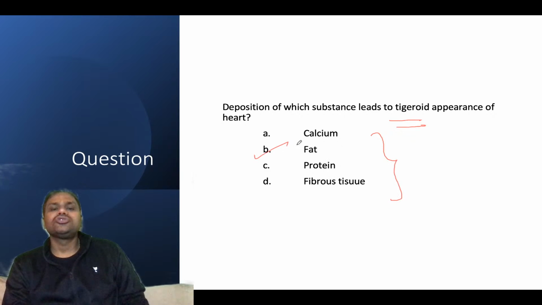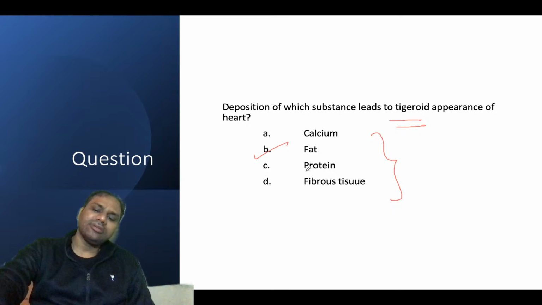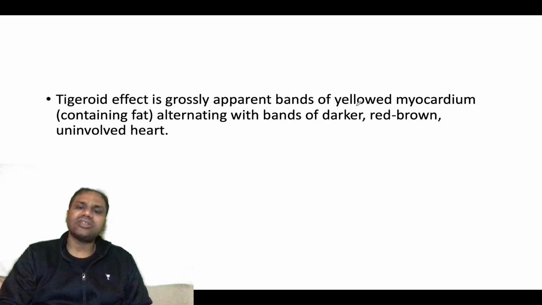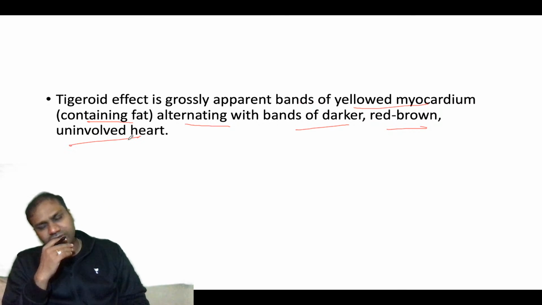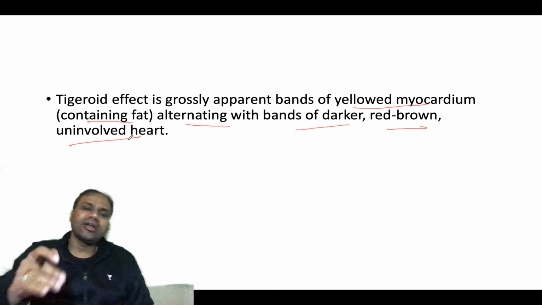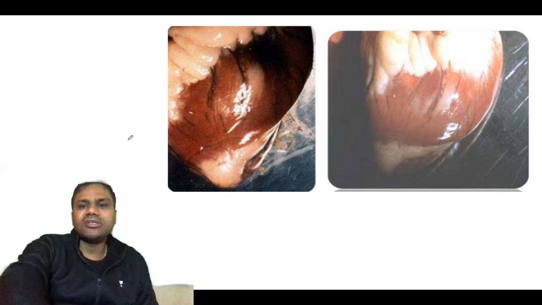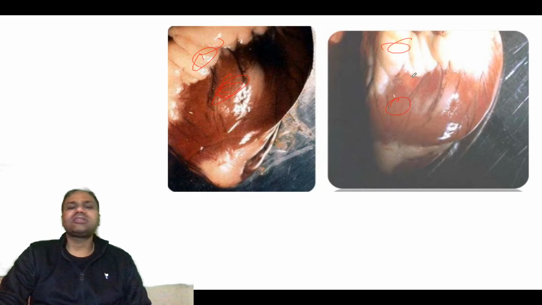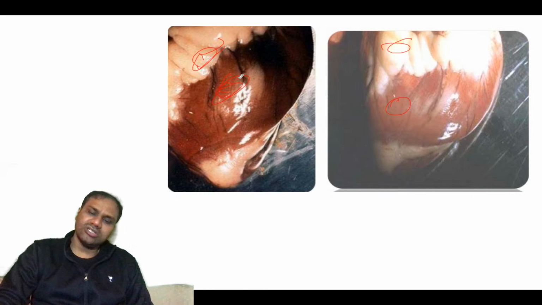It is fat. Deposition of fat results in the tigroid appearance of the heart. Grossly, there are apparent bands of yellowed myocardium containing fat alternating with bands of darker red-brown uninvolved heart. The involved part is yellow, and the uninvolved part is darker red-brown. See here, this is yellowish and this is uninvolved, involved, uninvolved, so this appears like a tiger.